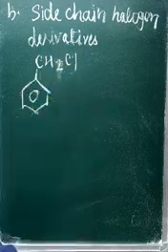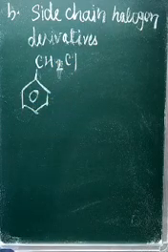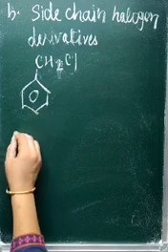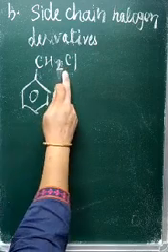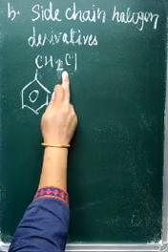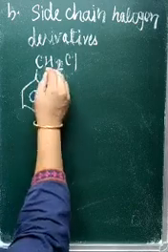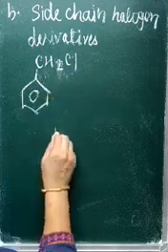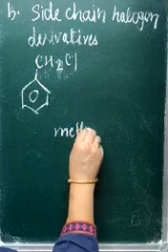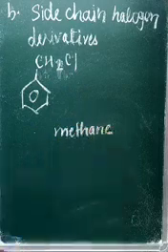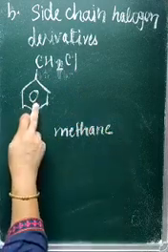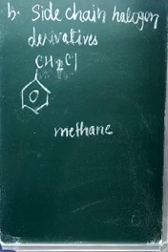CH2 carbon. So what is the name of this compound? Chlorophenyl methane. This is chlorophenyl, and CH3 is methane, so it is a one carbon compound. When you have a side chain, it will be called phenyl, not benzene.